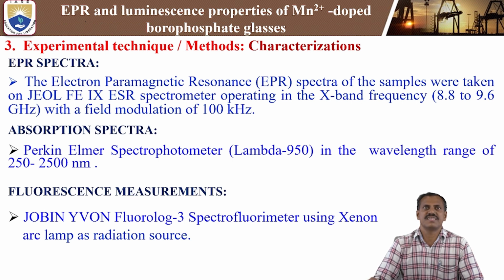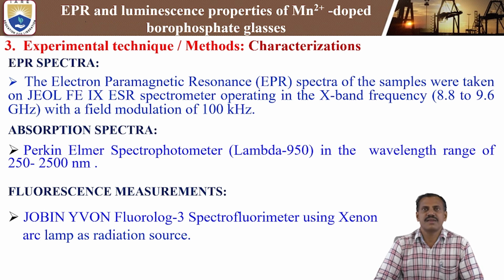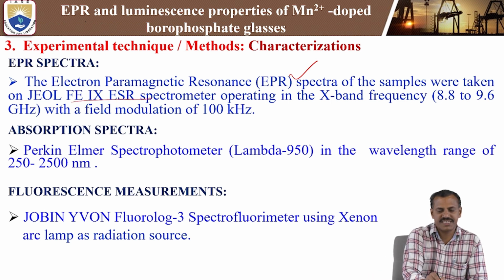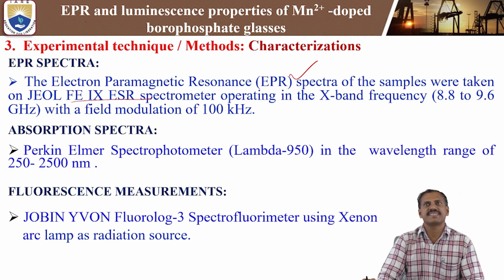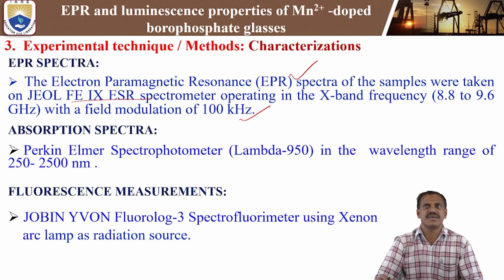The instrument used was a dual Fe1x ESR spectrometer operating in the X-band frequency 8.8 to 9.6 GHz with a field modulation of 100 kHz. This is the X-band ESR spectrometer, with which you can measure the EPR spectra.